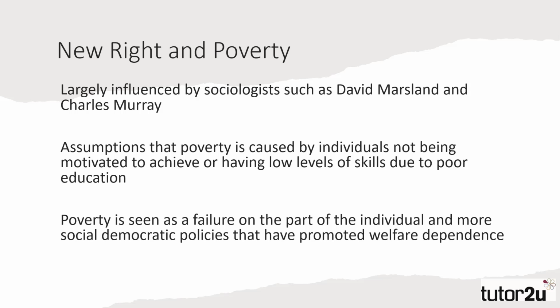They argue that the nanny state has provided too much through over-generous benefits and permissive social policies, and this has created a generation that are welfare dependent. Rather than seeing this as a structural issue, the new right suggests it is down to individuals, and particularly their cultural norms and values which are different to those of mainstream society. Those in poverty are different from those who are not in poverty.